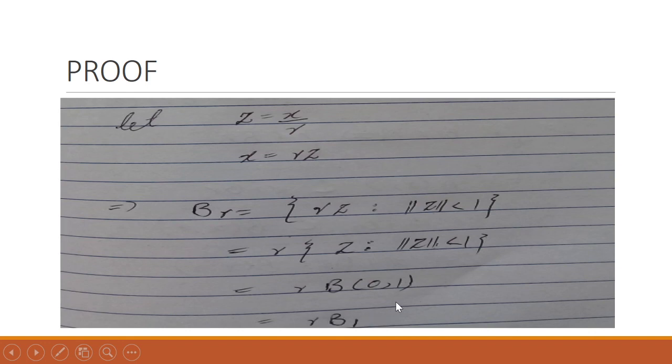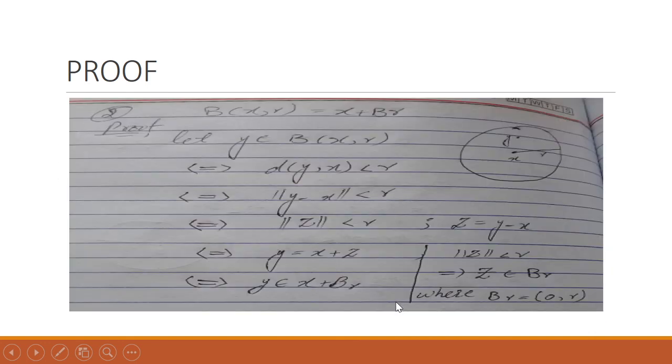This consequence will be used in the uniform boundedness theorem. Let's see the second consequence: every B(x, r), that is every open ball centered at x with radius r, can be written in this form as well, with B_r being the ball with radius r centered at origin. Let y belong to this open ball.